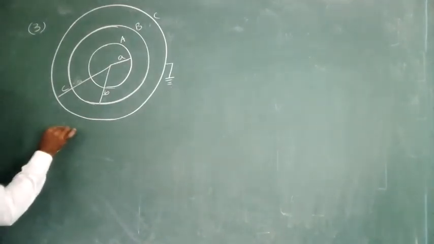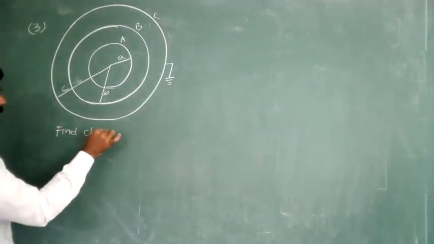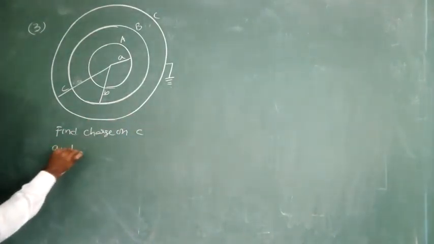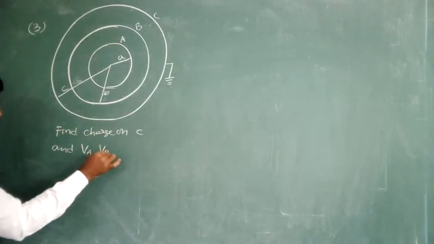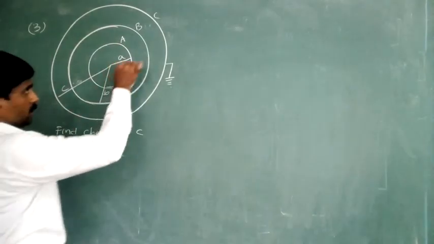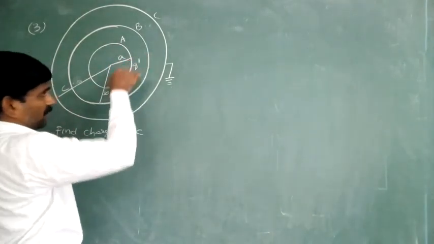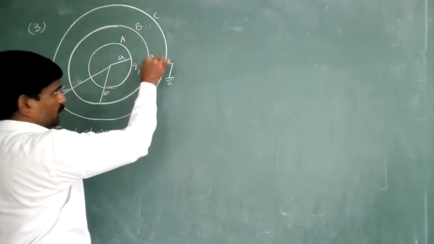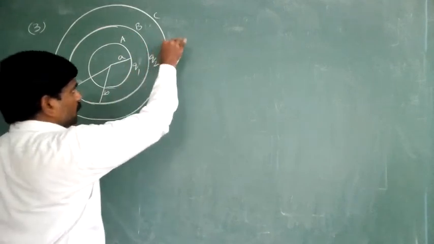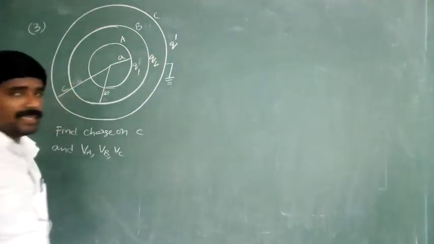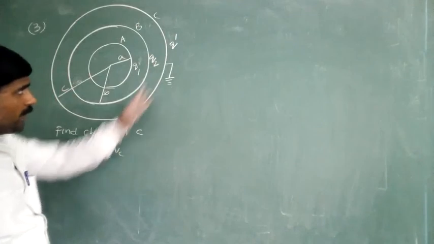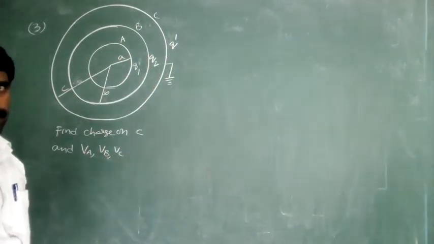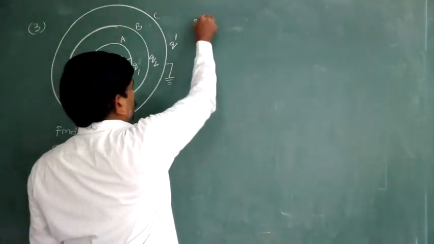Find the charge on C and VA, VB, VC. Here the charge on the first shell is equal to Q1. The charge on the second shell is equal to Q2. The third shell we don't know, that's why we are taking Q dash. We want to find out Q dash and the values of VA, VB, VC. So the solution for that one.